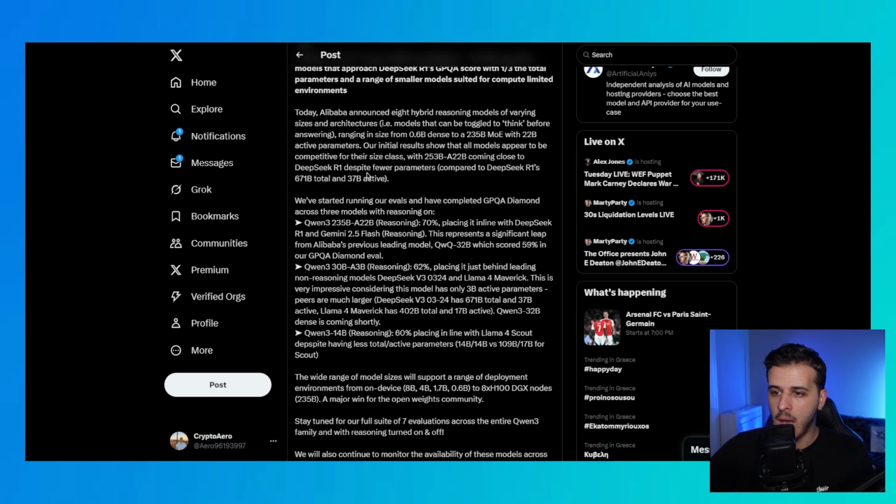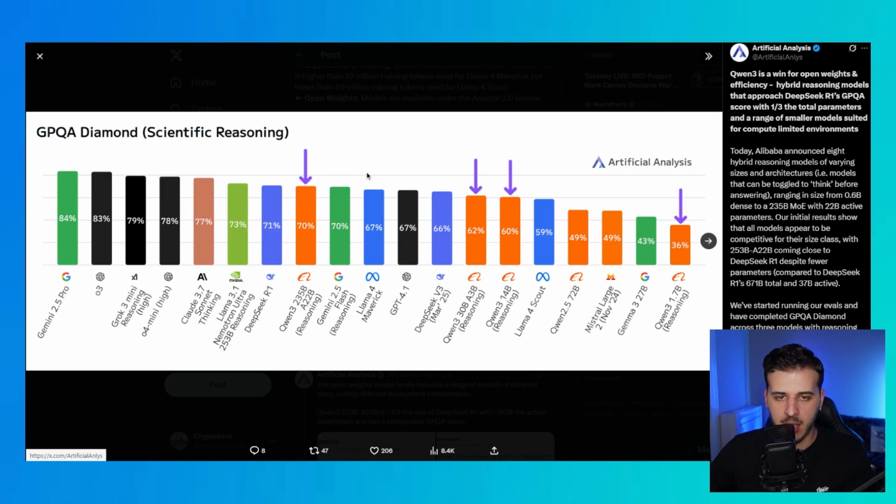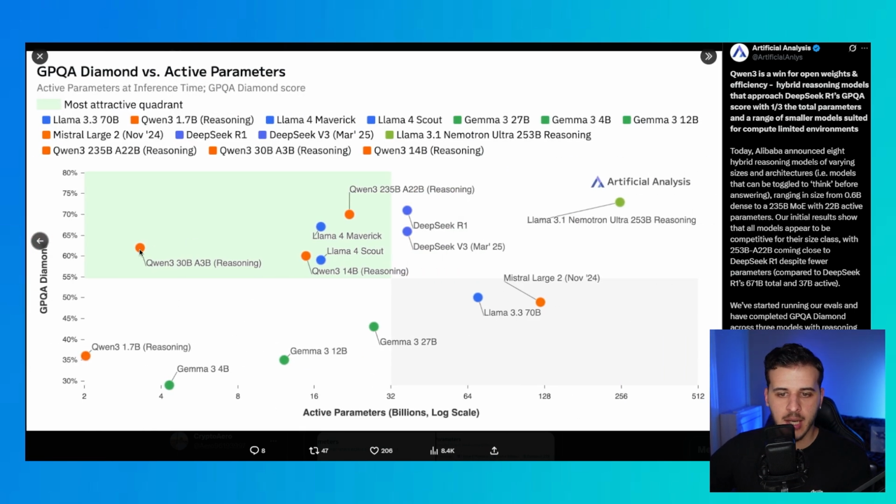So let me tell you guys, this is from independent benchmarkers. So this is actually one of the best models. It only lags behind DeepSeek R1, but it has 1/3 of the cost. Actually, it's like 1/5, but let's say 1/3 of the active parameters. And yeah, even the 30 billion model is doing an amazing job. So this is a big deal. And here you can see it.